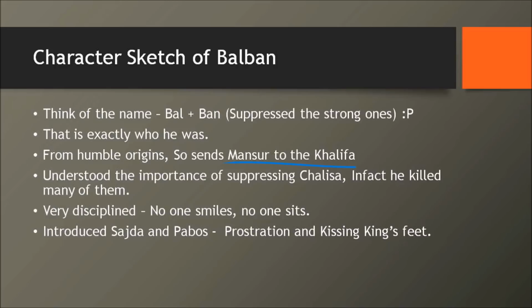He has a strong administrative background as the wazir of the Sultan, Naziruddin Shah, right? So now nobody could smile in front of him. Nobody could sit in front of him. He also introduced something called sajda and pabos, which is prostrating in front of the king or kissing the king's feet. So these were all things which Balban introduced. So see how strict a person he was. He was a very tough man to deal with, right?